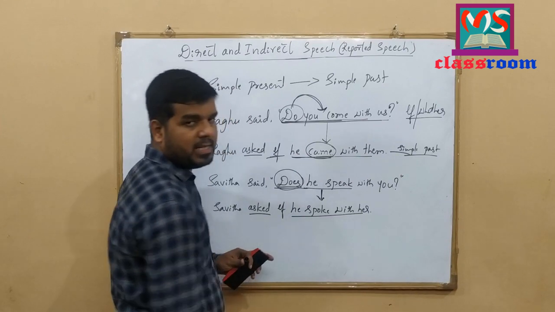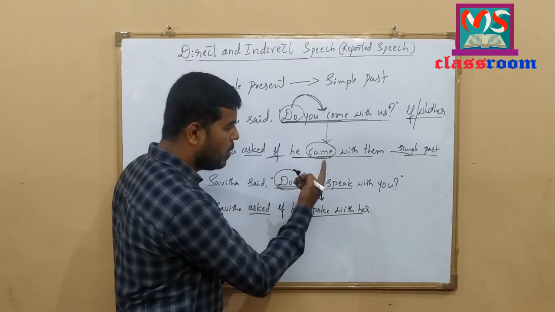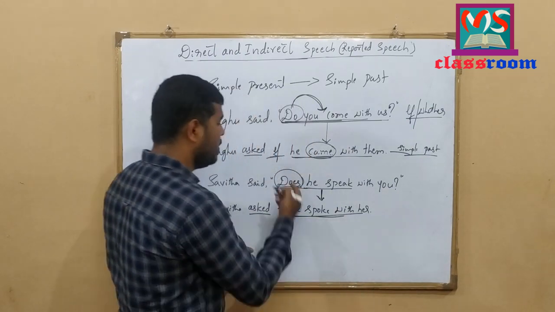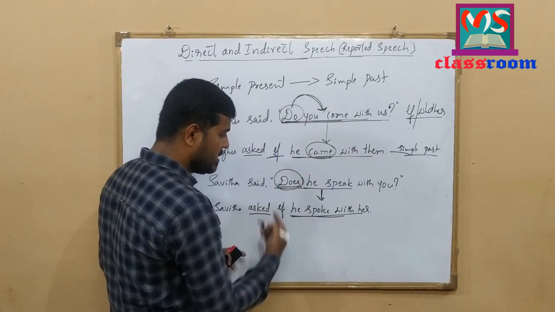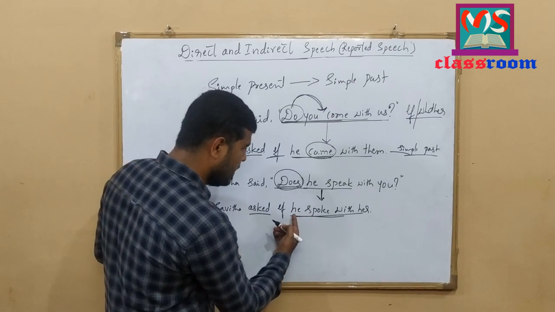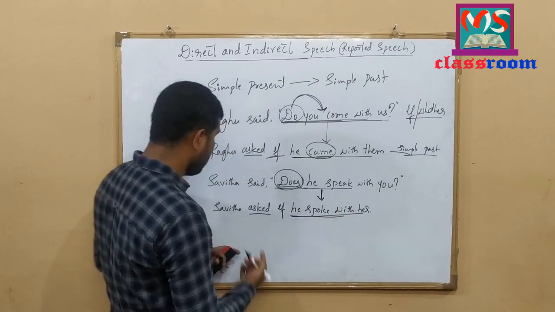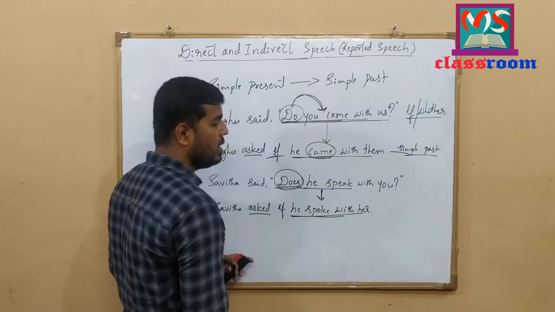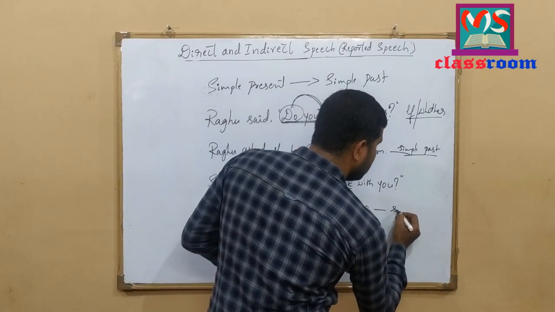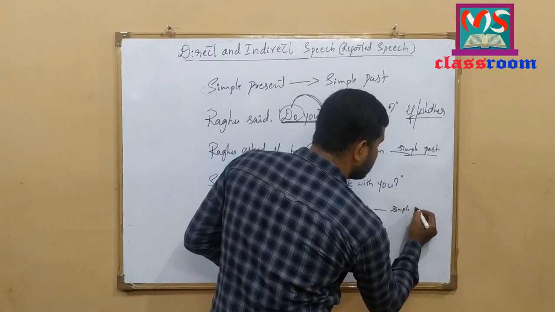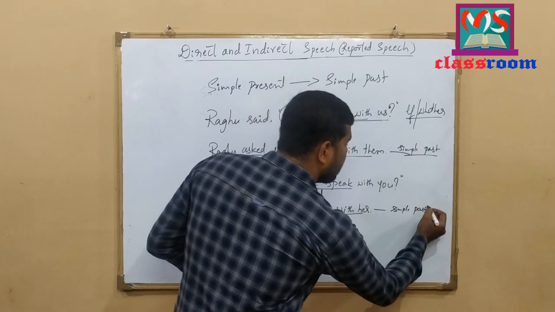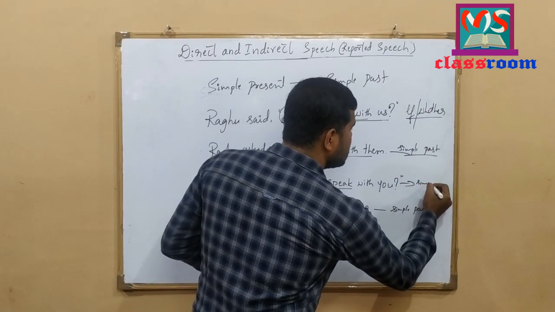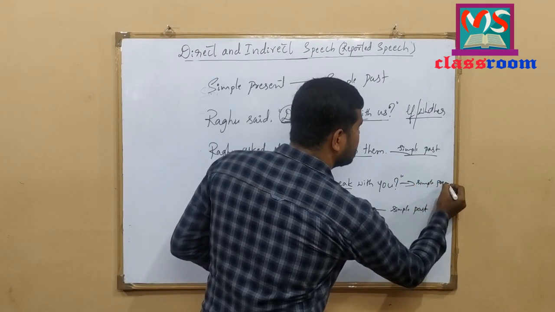Here this is in simple present tense. When simple present tense changes to simple past, and here when we omit the do to write an assertive sentence, the sentence will become like this: he spoke with her. Look at here, Savita asked if he spoke with her. This is the example for simple past. Look at here, simple present tense changes to simple past.